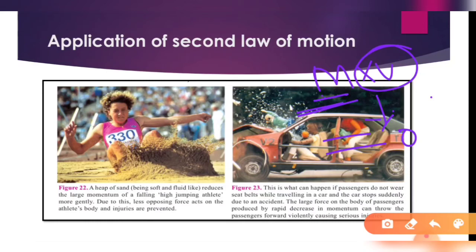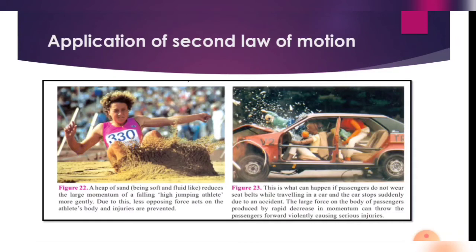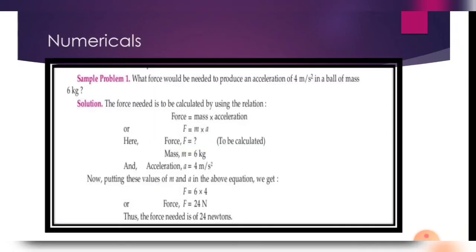It can throw the passenger forward violently and cause serious injuries to their head. So to avoid this, passengers need to wear the seat belt. What does the seat belt do? It increases the time, or helps the body cope with the instant change in momentum, so that it does not cause serious injuries.